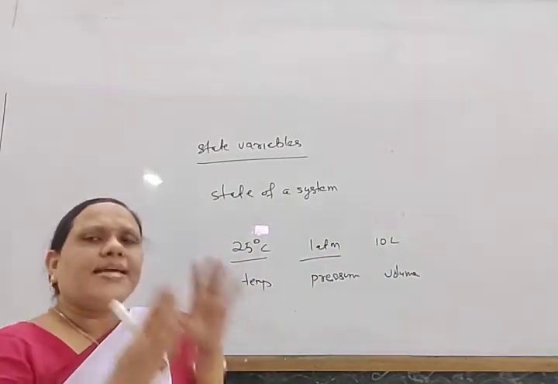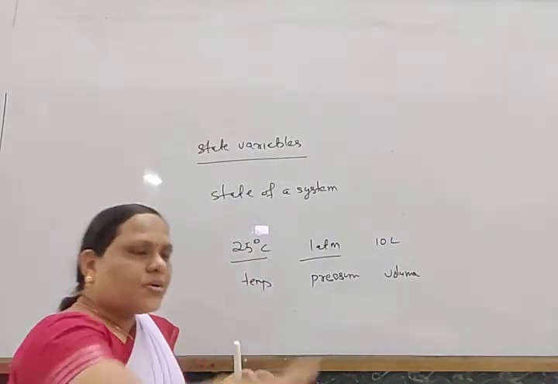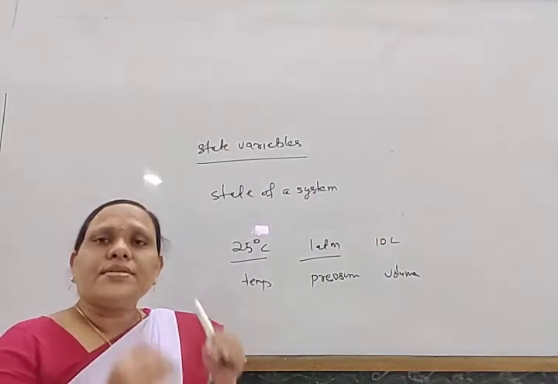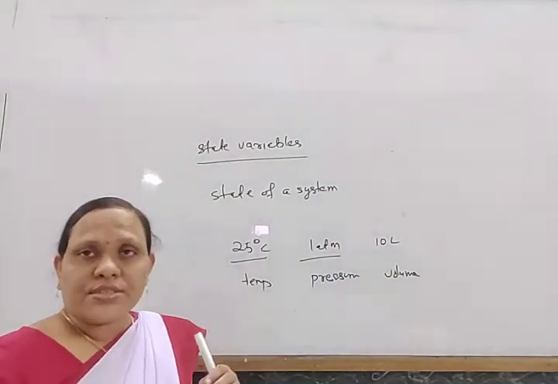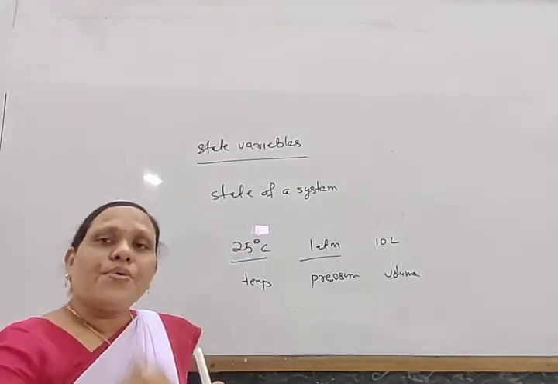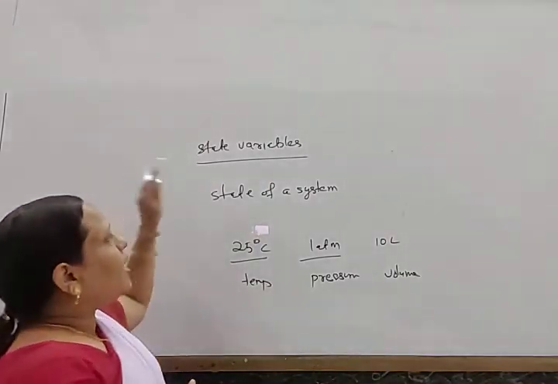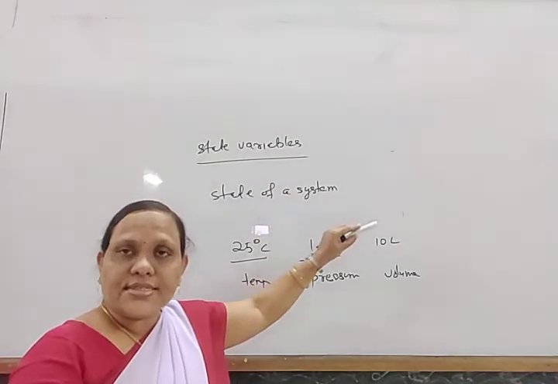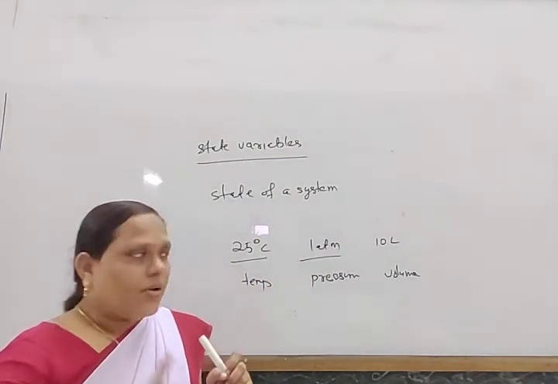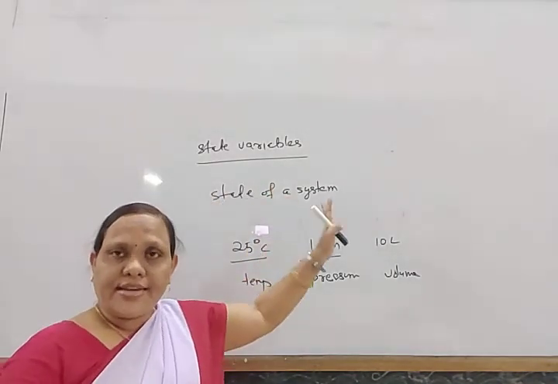All of these conditions together are known as the state of a system, and to define the state of a system we use some other properties, which are known as state variables. Now I think we are clear what is the state of a system and what is a state variable.